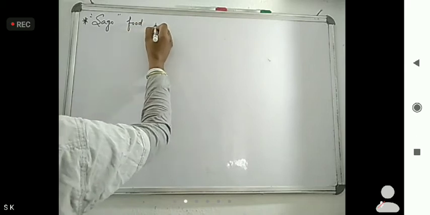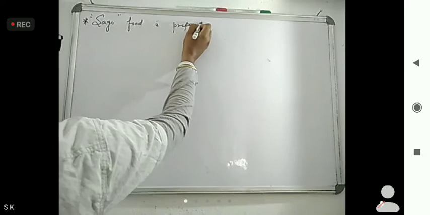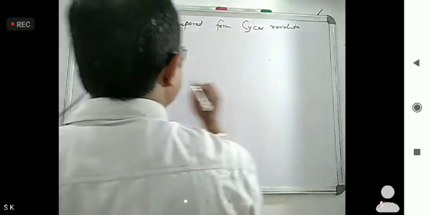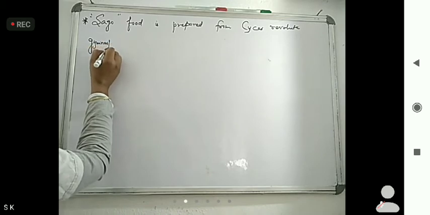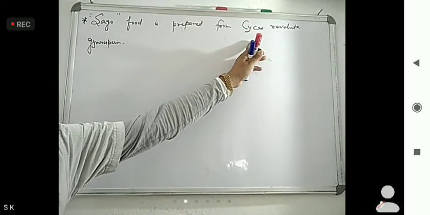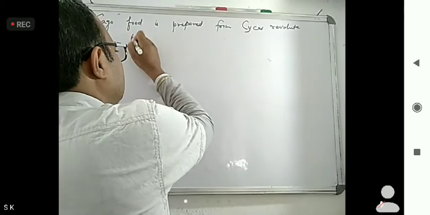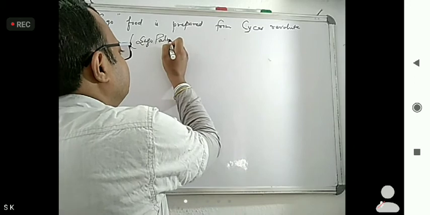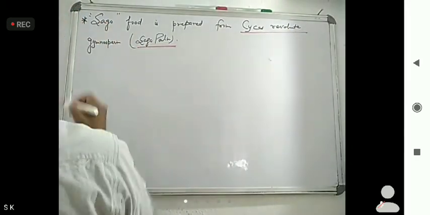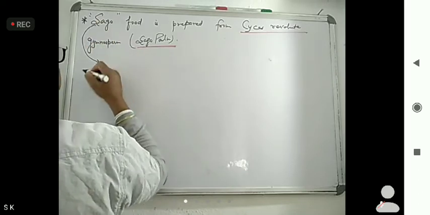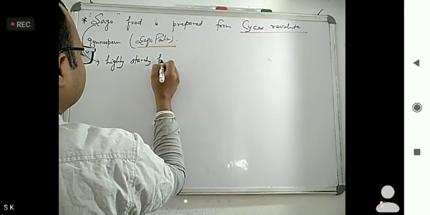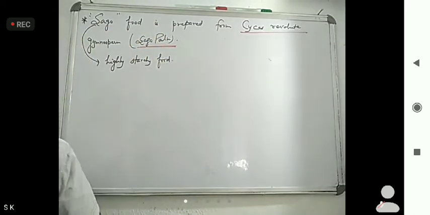Sago food is prepared from the gymnosperm Cycas revoluta, which is commercially also known as sago palm. Why? Because sago food is prepared from it, and this is a highly starchy food used by tribals.